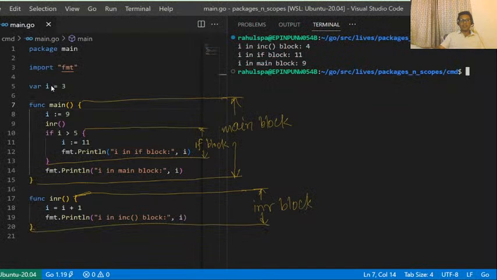That's why this variable I is a package scoped variable. Package scoped variables are visible throughout the package. That means this I is visible throughout this main.go file as well as all the files which are present in the main package. That's why this function inr can access the value of I at line number 5.